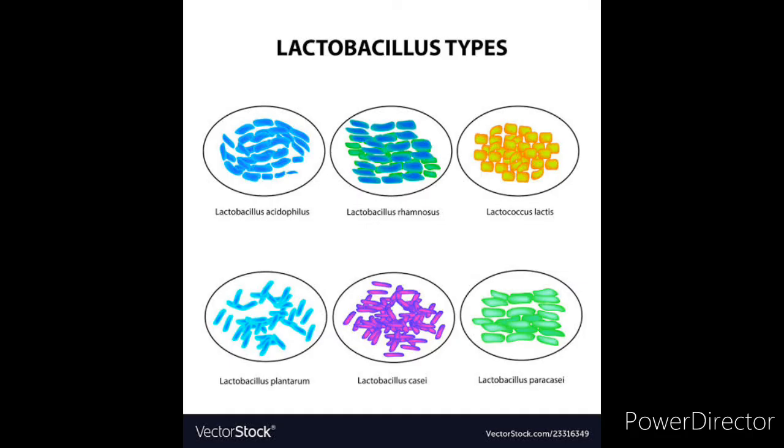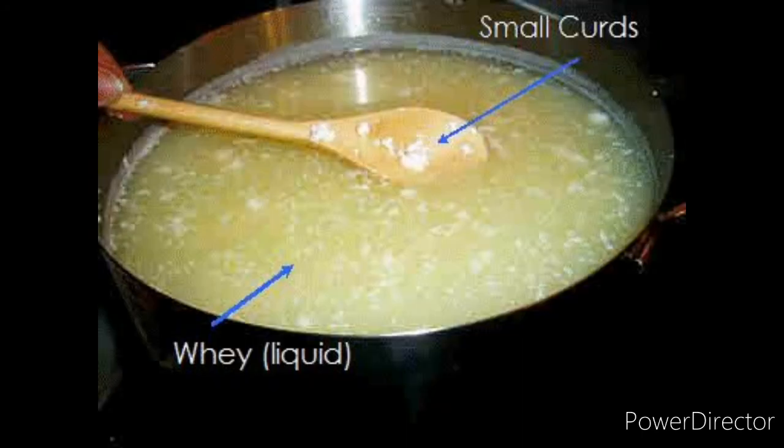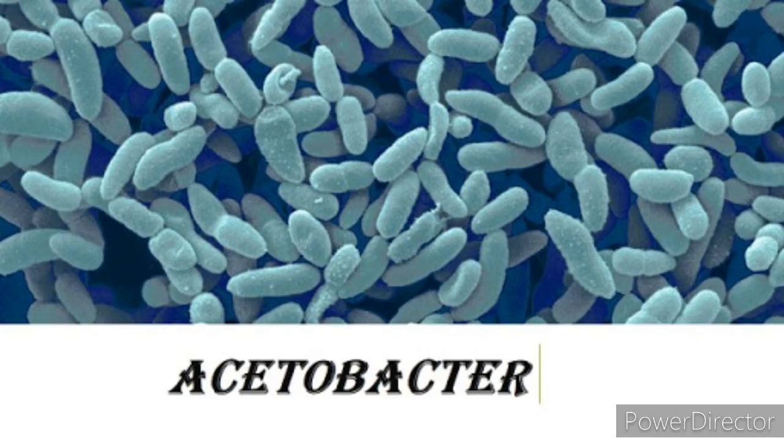Second use of bacteria is the lactobacillus bacteria, which helps in the curdling of milk, that is, the formation of curd from the milk, where it converts the lactose which is present in the milk into lactic acid. Certain bacteria like the Acetobacter ferment fruit juices into vinegar.